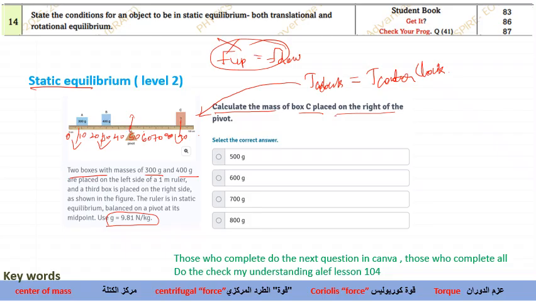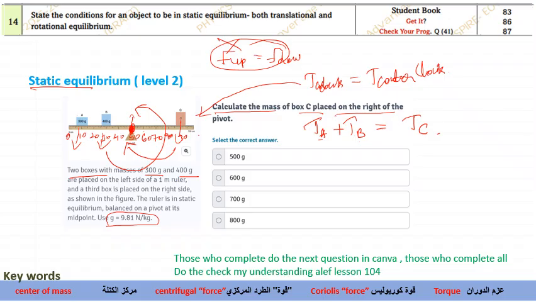Now we have only the other equation, which is connected with the torque clockwise and torque counterclockwise. You know, this is the rotating axis. So A and B will be providing which torque? Look at it, this is a counterclockwise torque. And who will be providing a clockwise torque? C will be providing a clockwise torque. Okay. So what is the idea? Torque of A plus torque of B must be equal to torque of C. Why? Because torque A and B is counterclockwise and torque C is clockwise. So clockwise torque will be equal to counterclockwise.